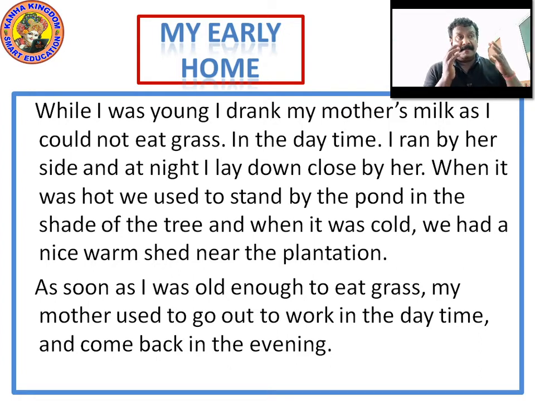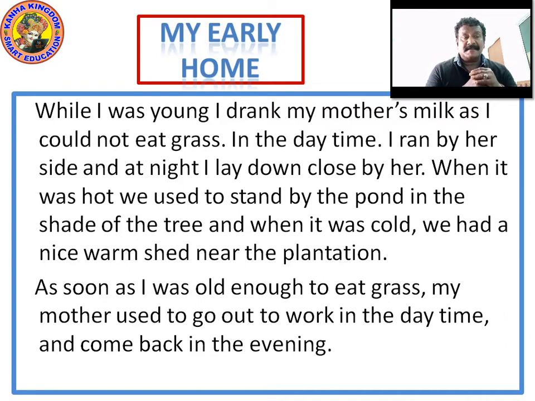It means when it was hot, her mother used to take her near the pond in the shade of the tree. And when it was cold, they had a nice warm shed near the plantation. There was a shed which was warm, so they went to the warm shed near the plantation.